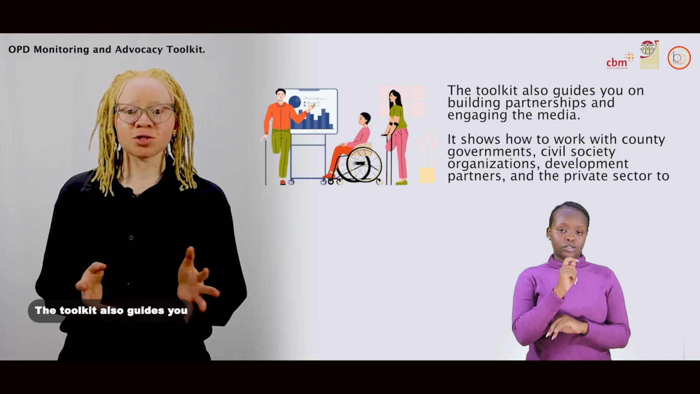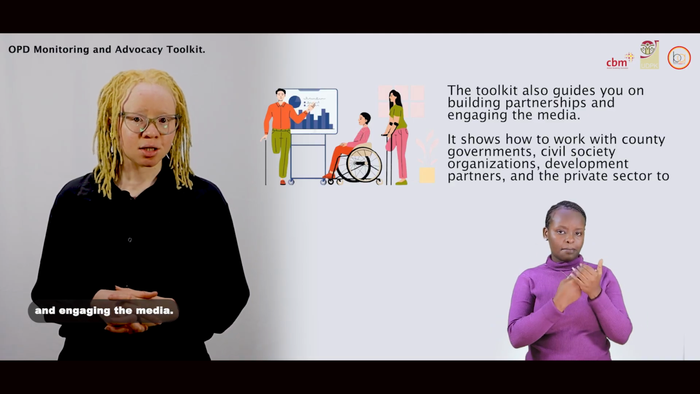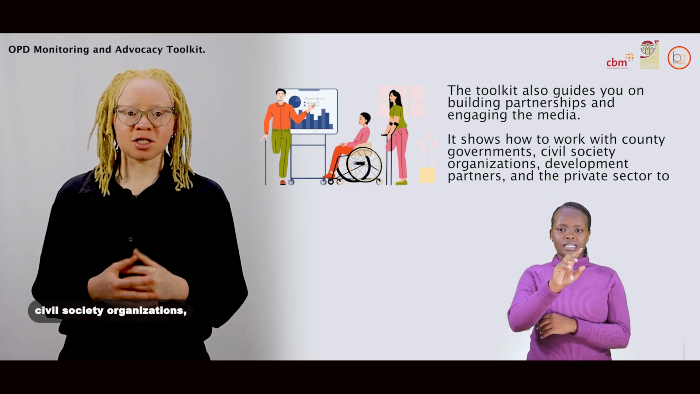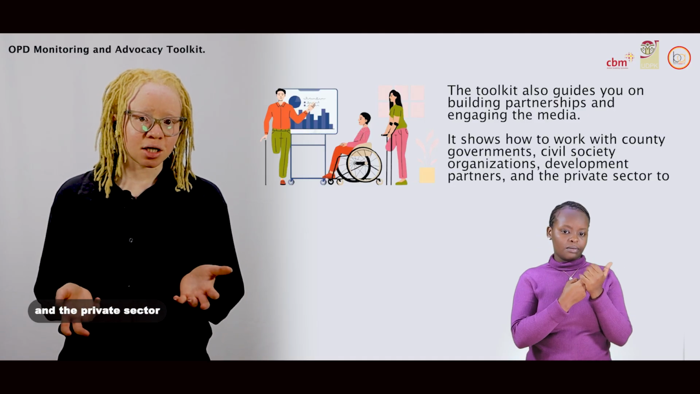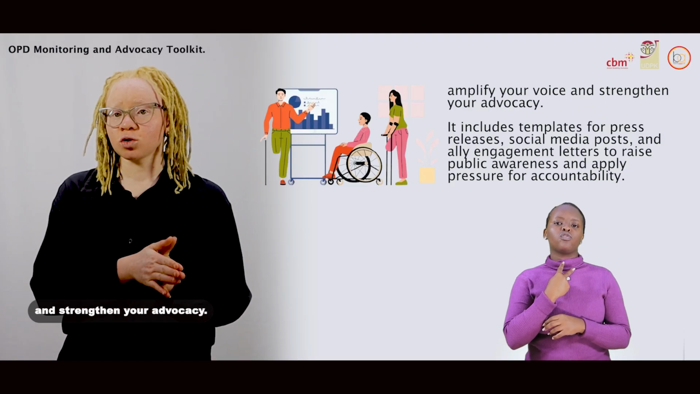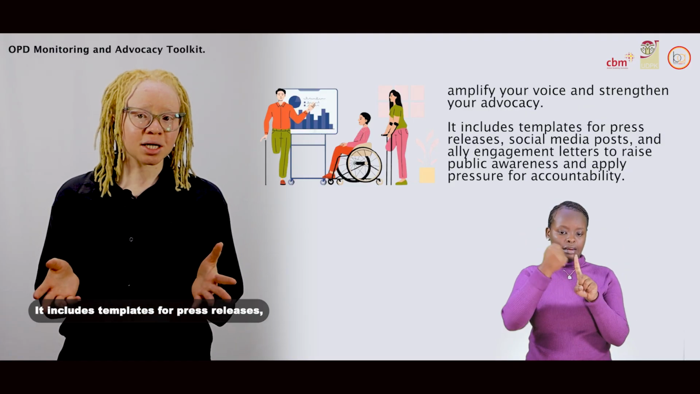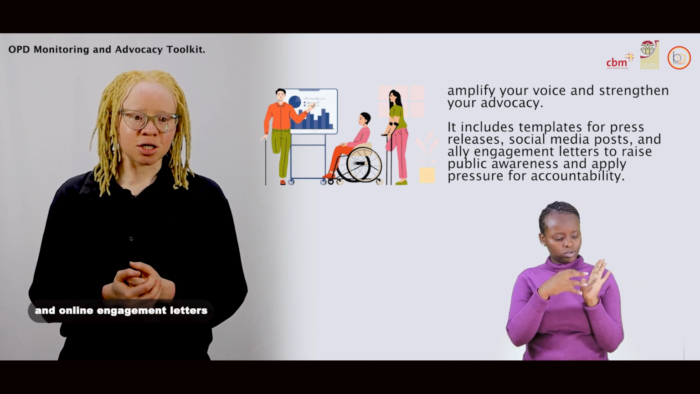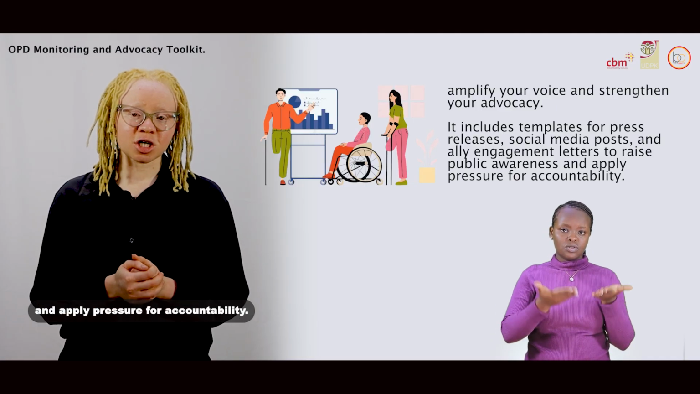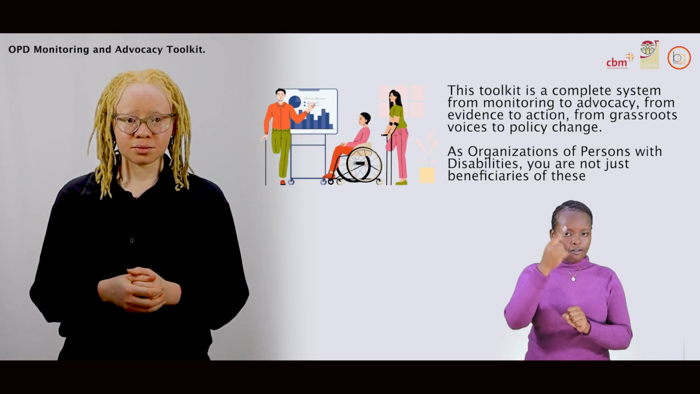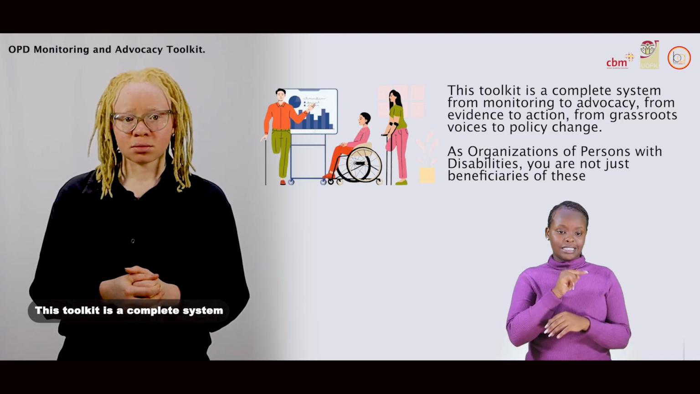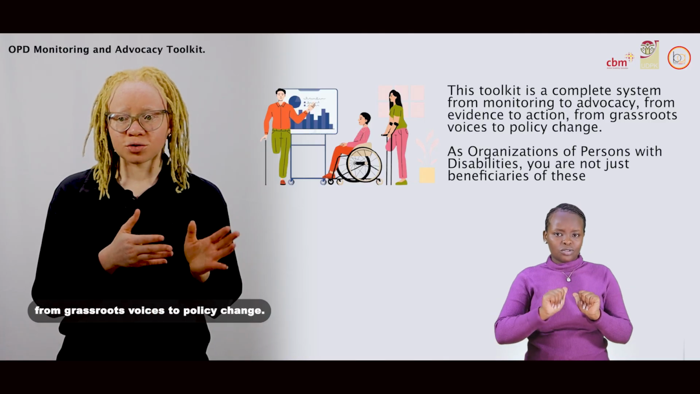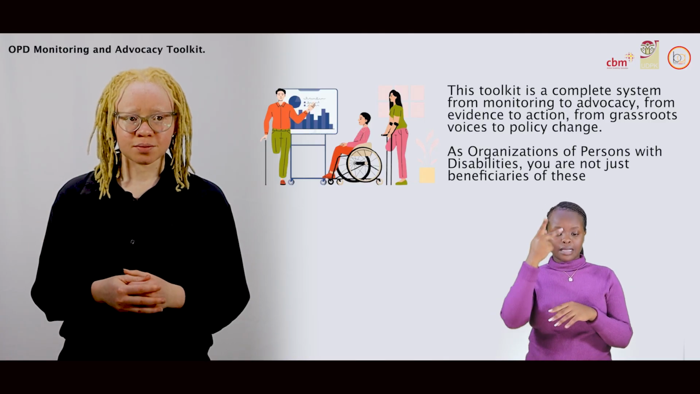The toolkit also guides you on building partnerships and engaging the media. It shows how to work with county governments, civil society organizations, development partners, and the private sector to amplify your voice and strengthen your advocacy. It includes templates for press releases, social media posts, and ally engagement letters to raise public awareness and apply pressure for accountability. This toolkit is a complete system, from monitoring to advocacy, from evidence to action, from grassroots voices to policy change.